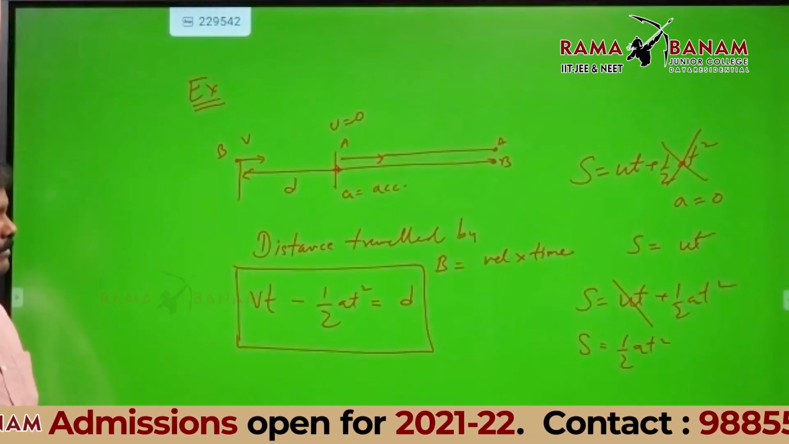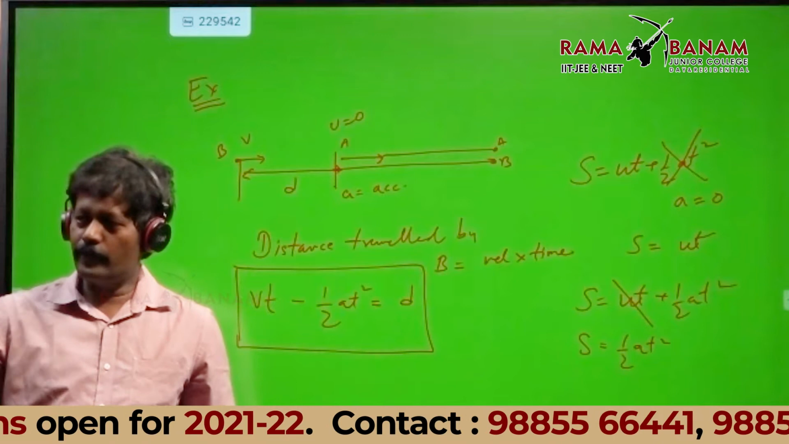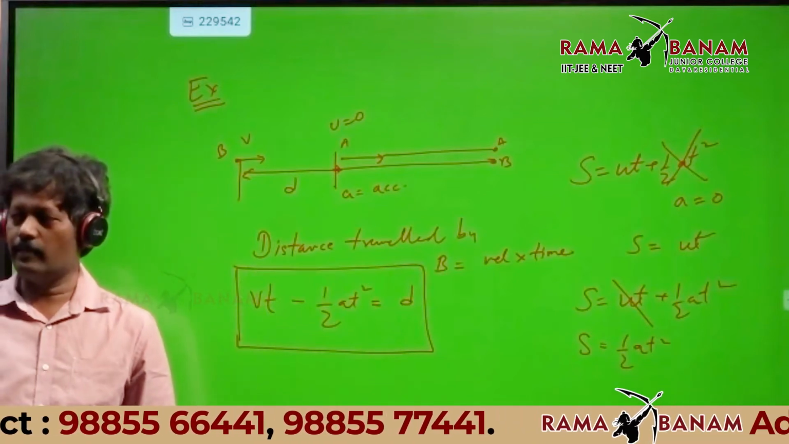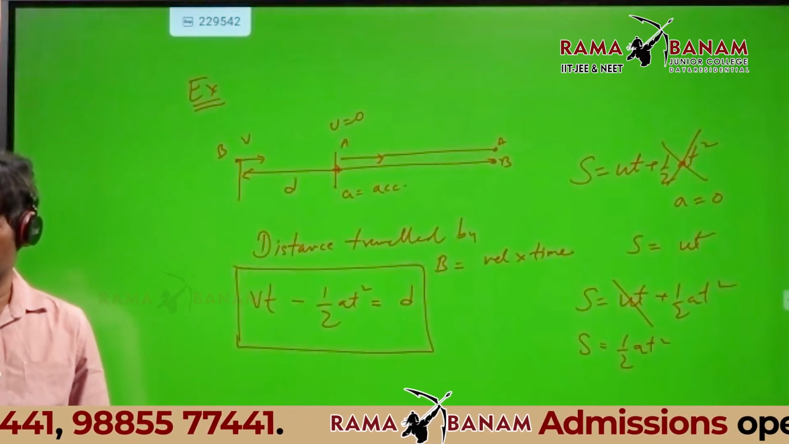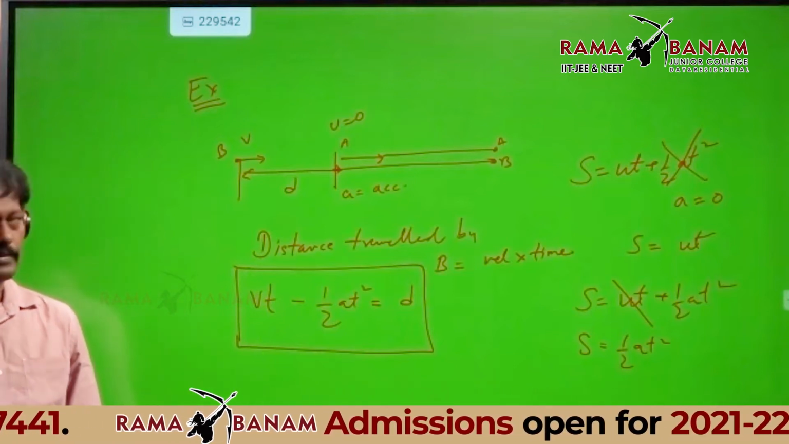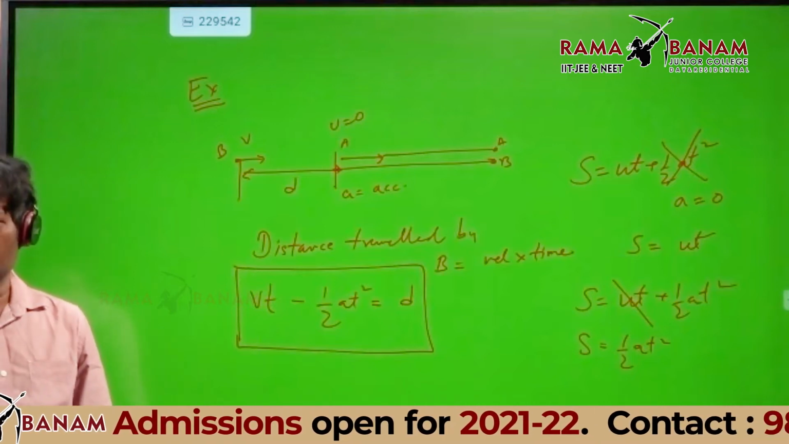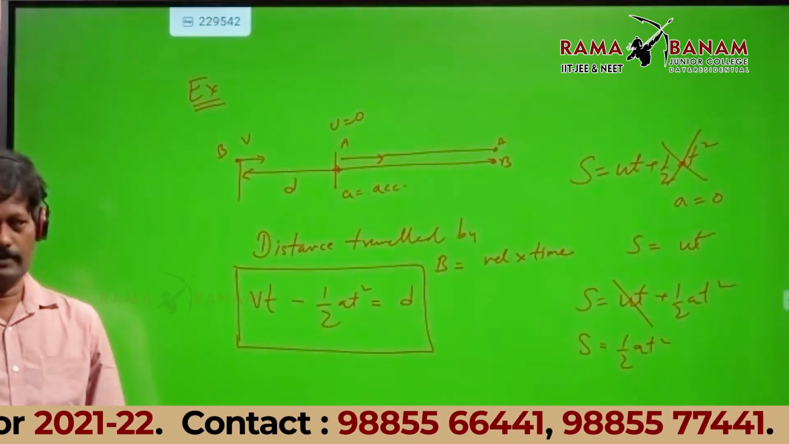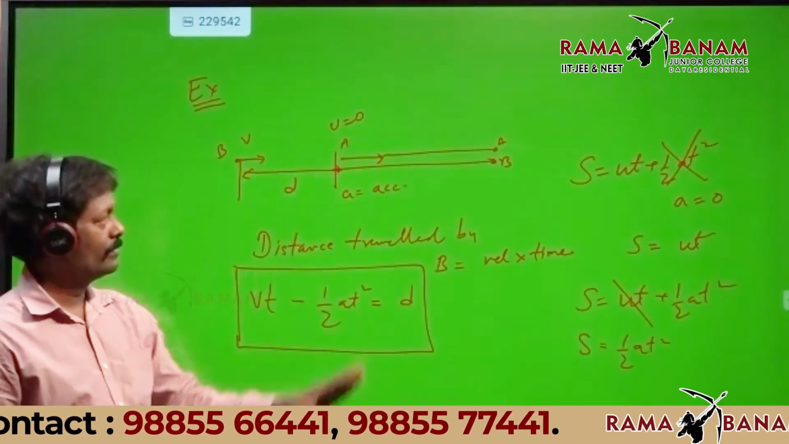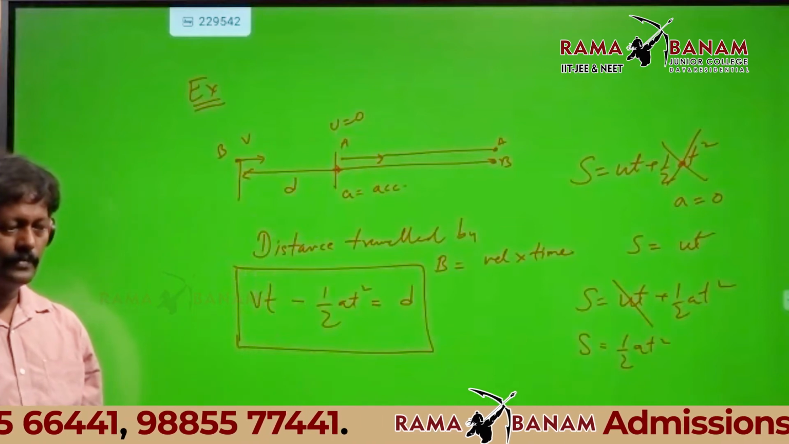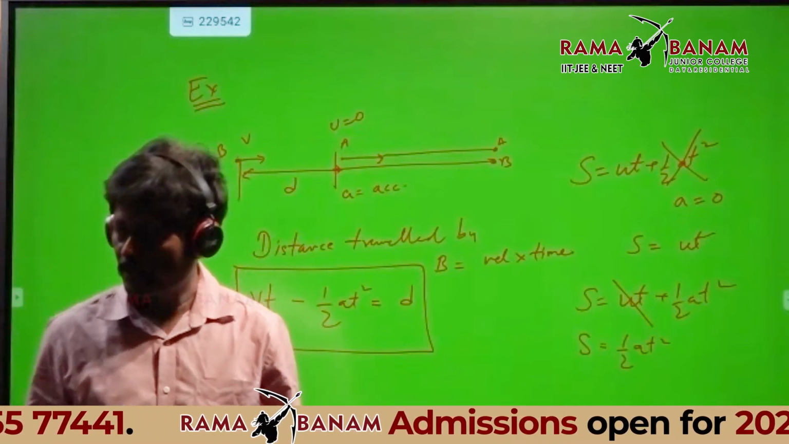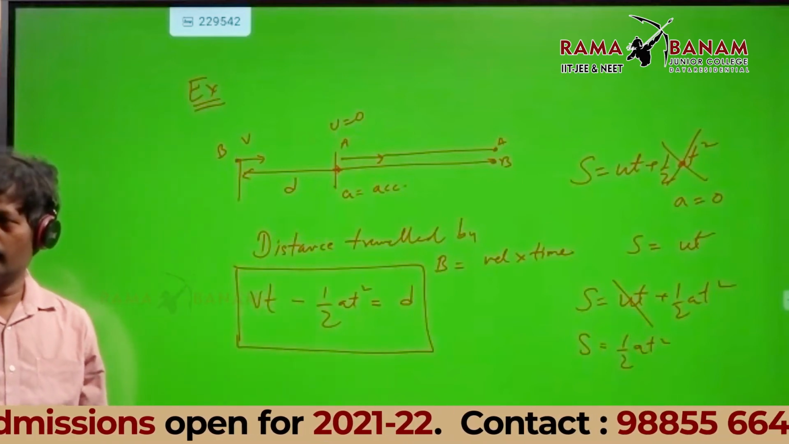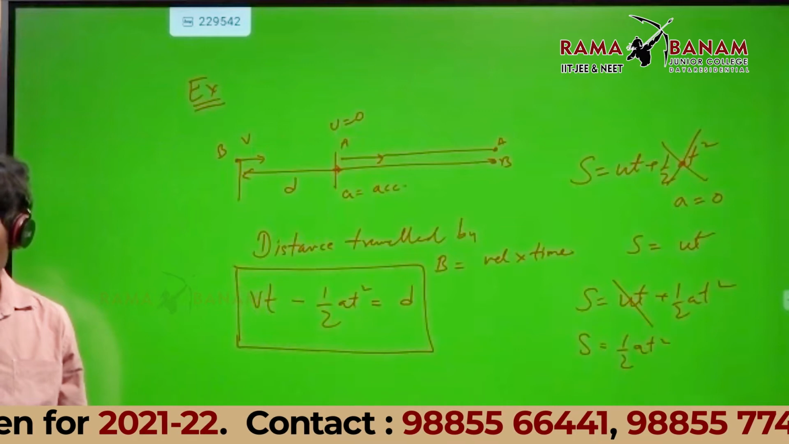Now I will wait for some time. If any one of you did not understand how I have written that equation, you please unmute and tell me. B is having uniform velocity, A is having uniform acceleration, and A is starting from rest. U is 0. If any one of you have not understood, please tell me. Sir, we got VT, but I didn't understand how we got half at square.